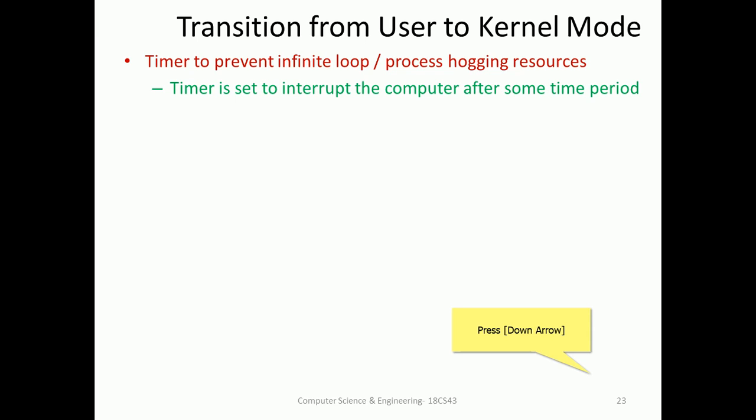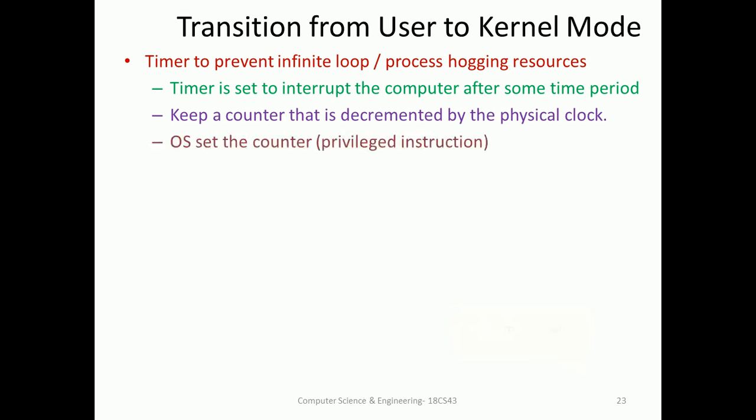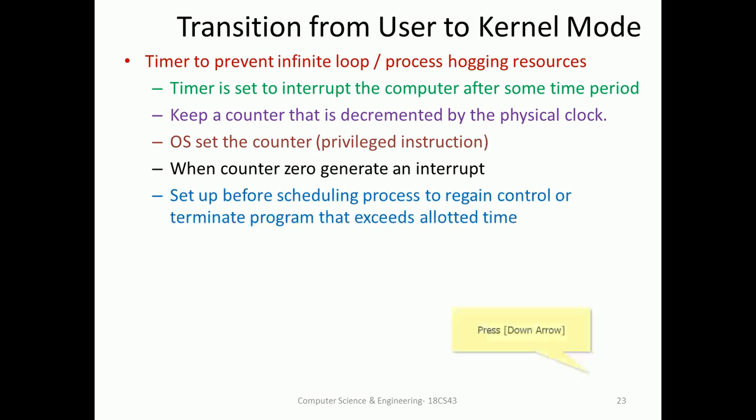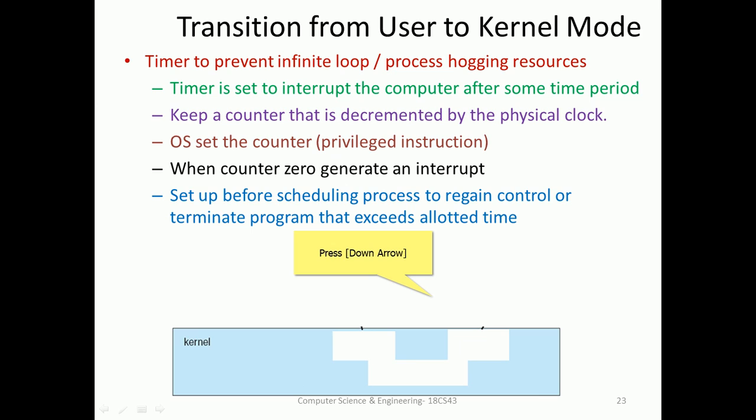The timer is set to interrupt the computer after some time period, with a counter that is decremented by the physical clock. Setting the counter is a privileged instruction. When the counter reaches 0, it generates an interrupt, set up before scheduling a process, to regain control or stop the program that exceeds its allotted time.